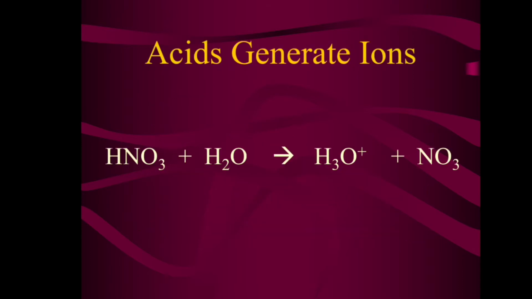Acids generate ions, that is HNO3 plus H2O gives H3O plus and NO3 minus. What happens here? Acids generate ions.